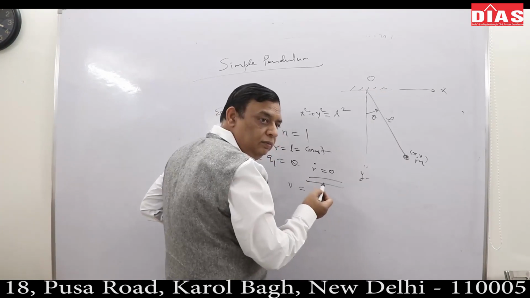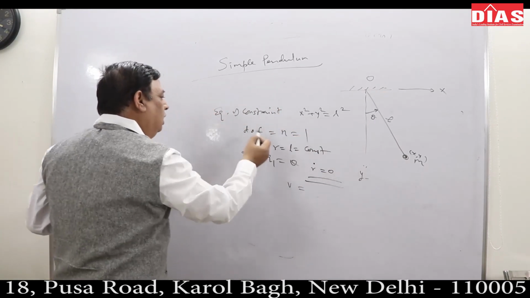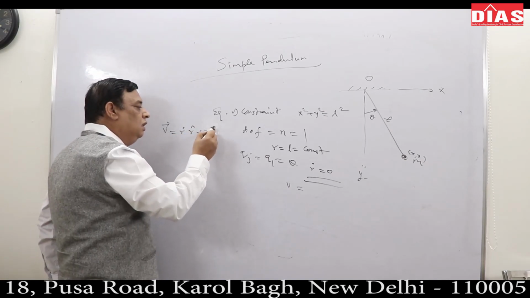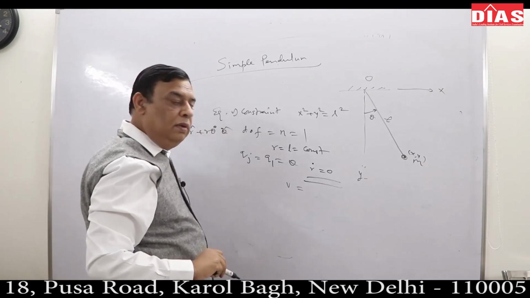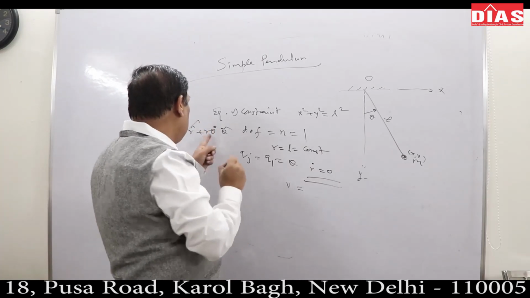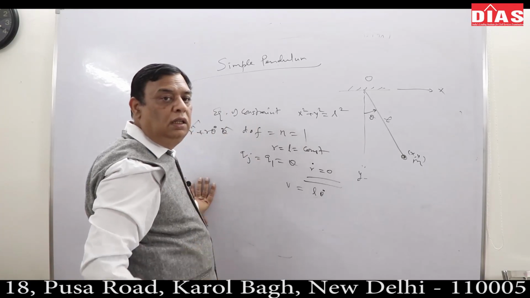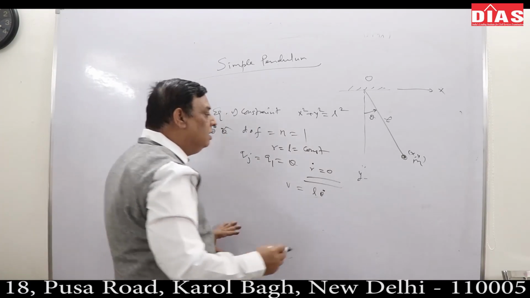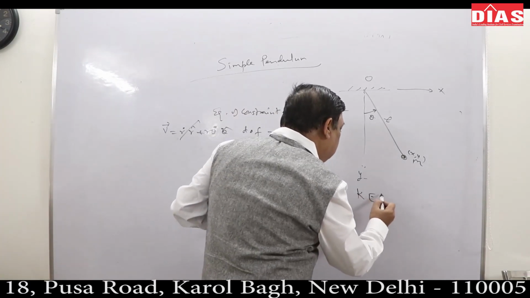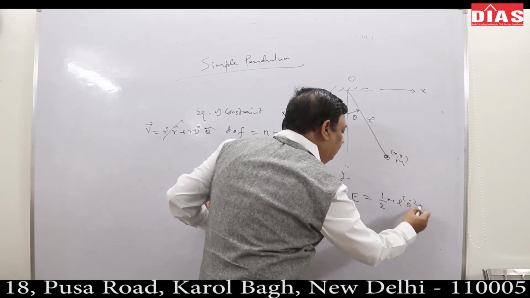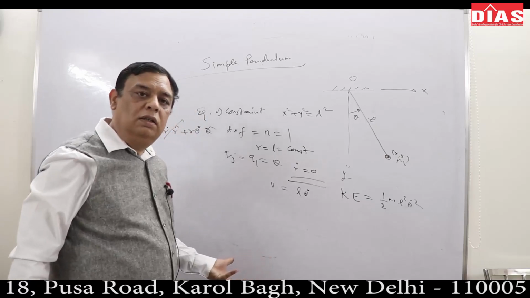Good. So now in terms of theta I am going to write its velocity. When I choose r theta coordinates, velocity is given by, never forget, r dot r cap plus r theta dot theta cap. Here r dot is zero, so the velocity will be L theta dot. So what will be the kinetic energy of this system of one particle? Half m L square theta dot square.